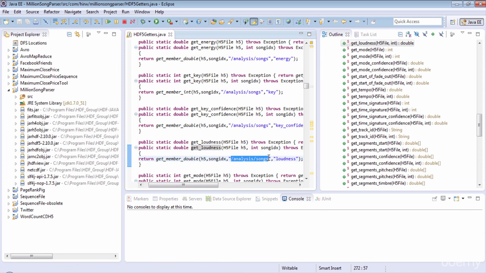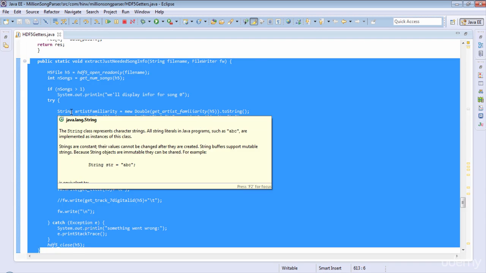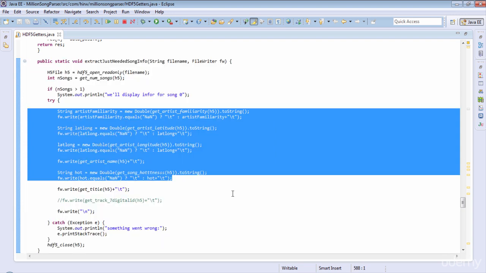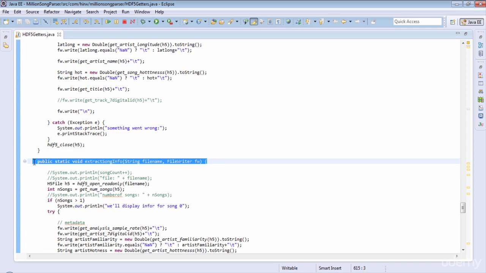So basically, this program has a function to pull out all the information from the dataset. We are going to use these utility functions to pull out the information we need from the dataset in our extract just needed song info function and write it to a text file. This function will only extract familiarity, latitude and longitude of the artist, song's title, and song's hotness for each song. There is a lot more information that you can extract for each song in this dataset. And if you prefer to extract all information, we can use the extract song info function, which will extract every single field from each song in the dataset.